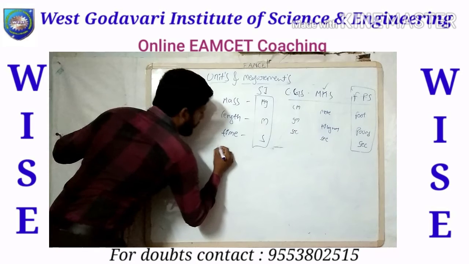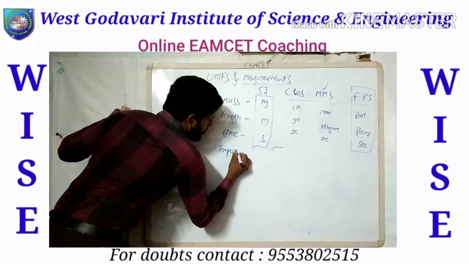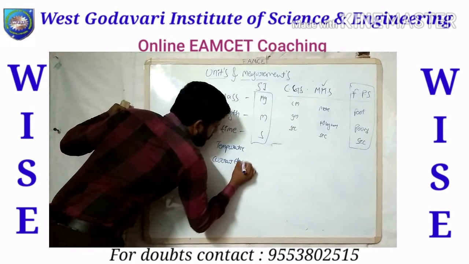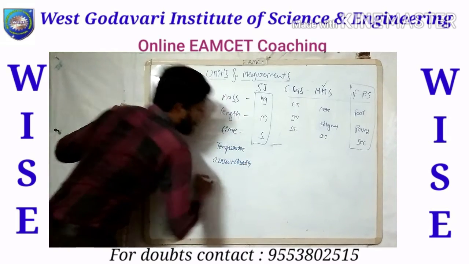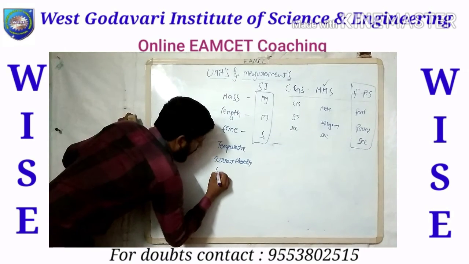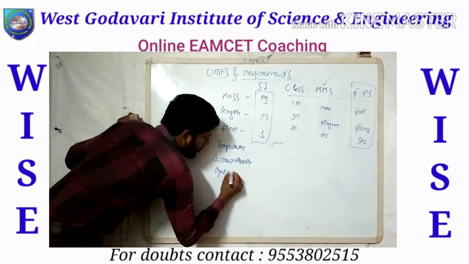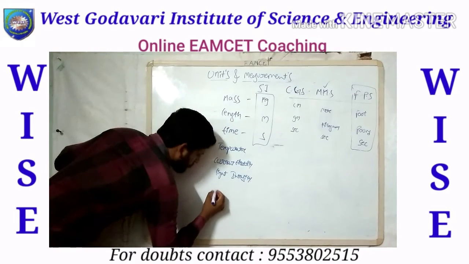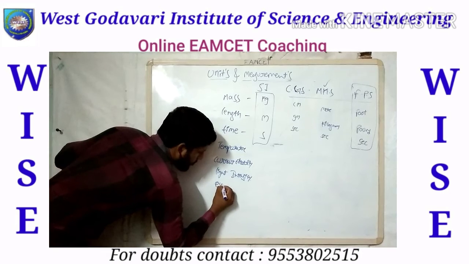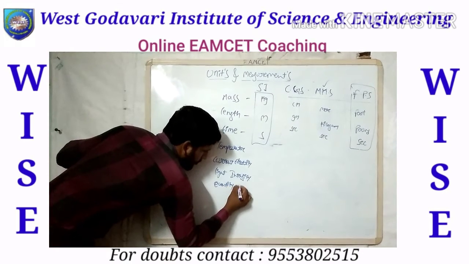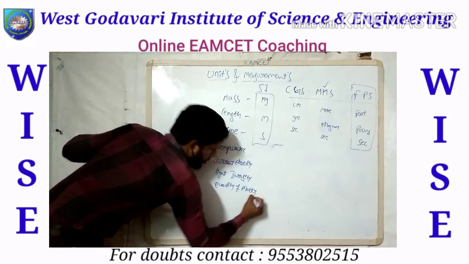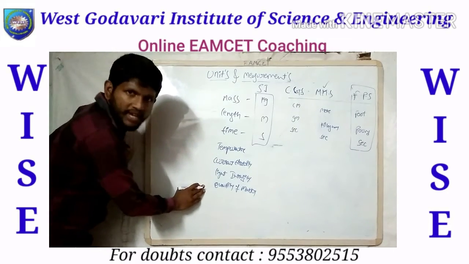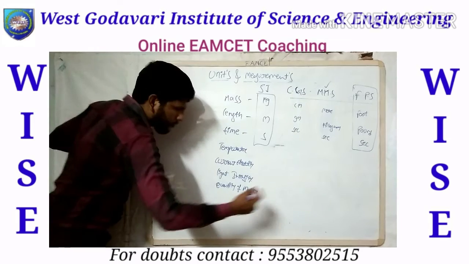Let us consider those: temperature, current electricity, that means flow of electrons, light intensity, and quantity of matter, which is not mass. These are the seven basic primary quantities, and another two supplementary ones are there.